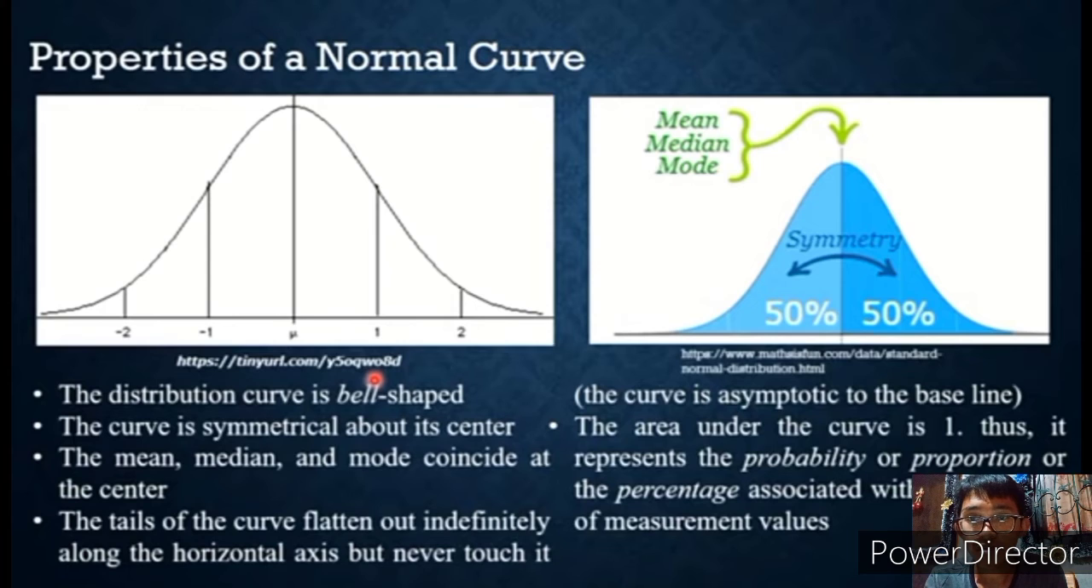Properties of a normal curve. The distribution curve is bell-shaped. The curve is symmetrical about its center. The mean, median, and mode coincide at the center. The tails of the curve flatten out indefinitely along the horizontal axis but never touch it. The curve is asymptotic to the baseline. The area under the curve is 1, thus it represents the probability or proportion or the percentage associated with specific sets of measurement values.